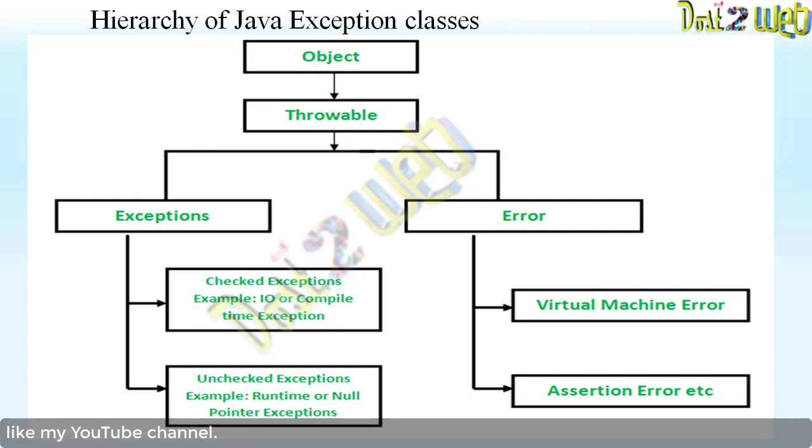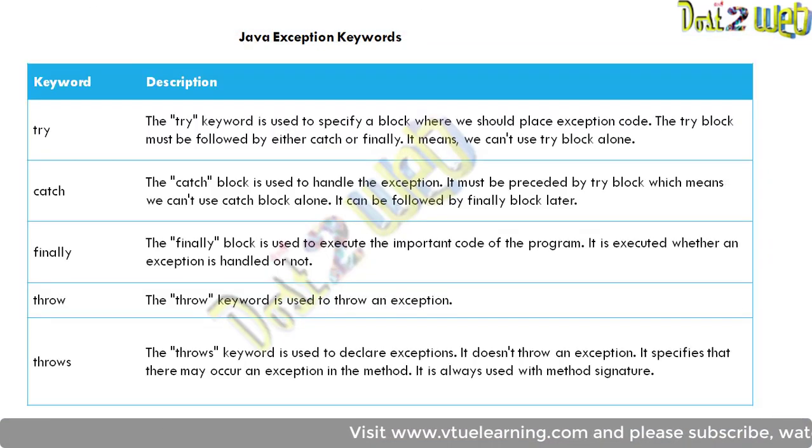Where will it be thrown? It will be thrown to the catch block, which will find what kind of exception it is. So that is object and throwable. When it is thrown, it will be caught by the exception block, and accordingly it will give you the result.